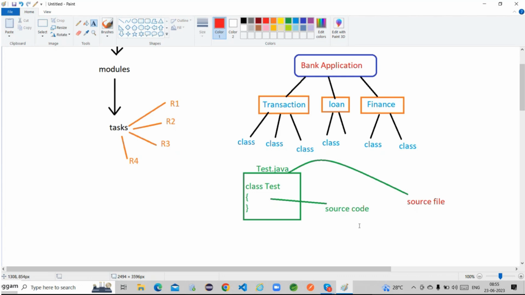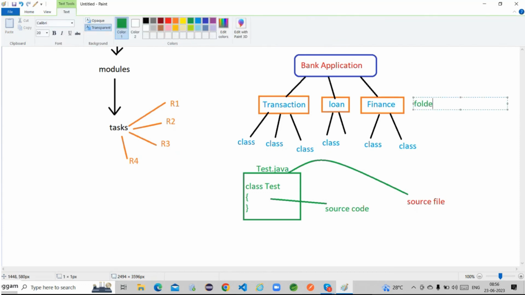Whenever we are developing different types of applications, we do not develop only one class; we have to develop multiple classes. All the classes are grouped into each and every sector. Now I want to relate all these classes to finance, so we have to group all these classes into one particular finance-related place. That place is technically called a folder, guys. We have to place all these classes in a folder.